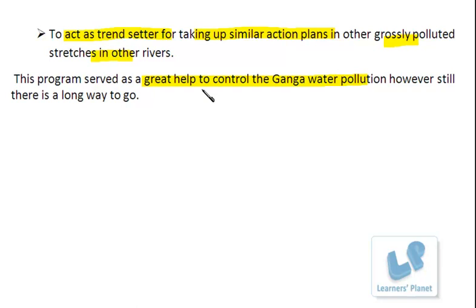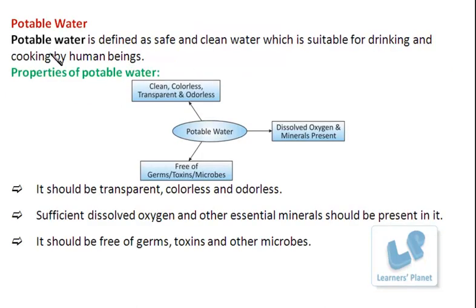Right. Now, I would like to discuss the water quality which is safe for our consumption, that is, potable water. Let's see what is meant by potable water and how we can maintain the quality. Potable water is defined as safe and clean water which is suitable for drinking and cooking by human beings.